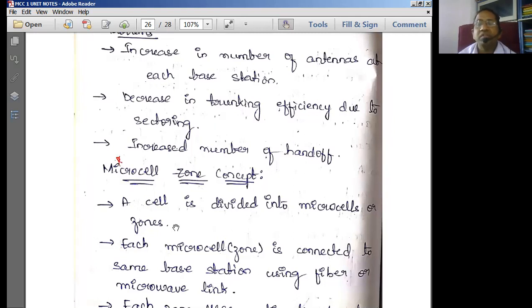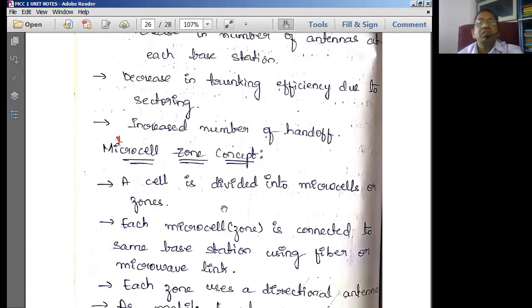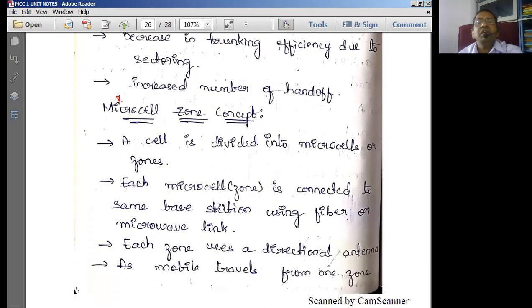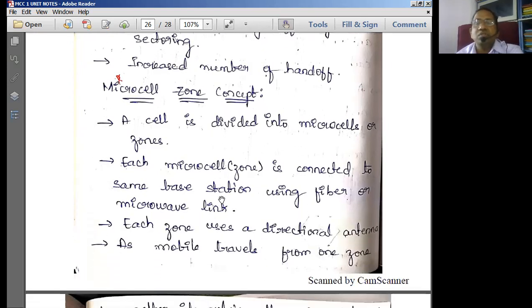So the trunking process is simply getting violated here. Therefore, obviously, trunking efficiency is reduced. The next one is increased number of handoffs. Here we are moving from one zone, one sector, to another zone. The mobile unit will be moving from one sector to another sector. Thereby the handoff process is going to increase on the base station. These are some of the drawbacks, which are not going to be that problematic as far as providing the service to the user is concerned.